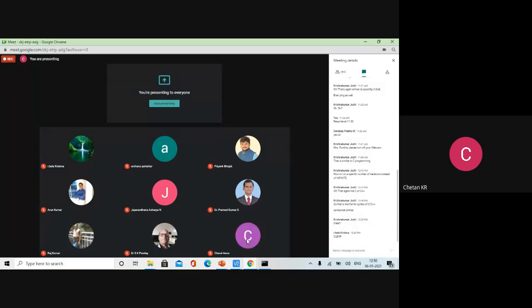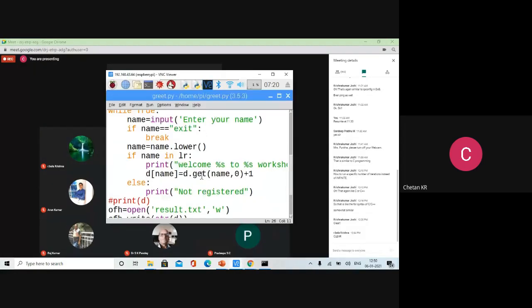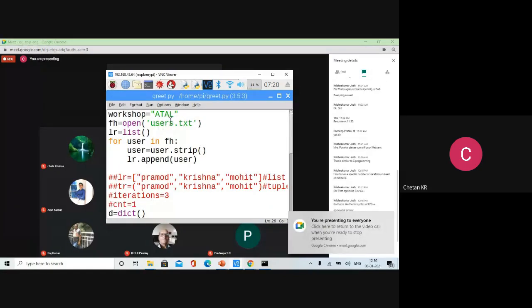Even though I have a presentation, I took a single program to incorporate the features. If you summarize what we have done till now, we started with simple reading from the keyboard, printing it, welcoming somebody. Then we put a welcome message for the workshop. Later we thought, why should everybody get a welcome, let only registered people, so we identified who is registered and who is not.